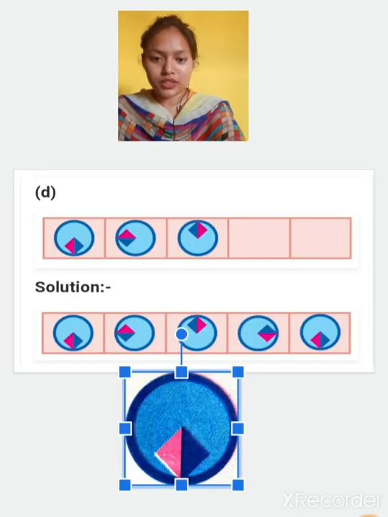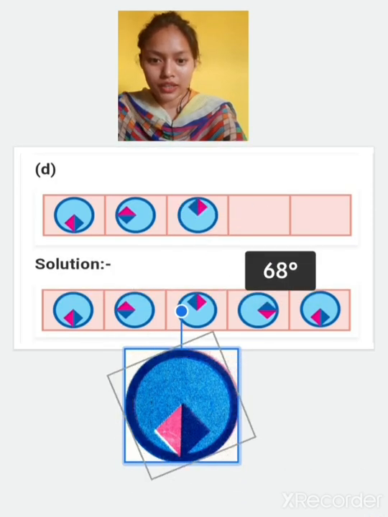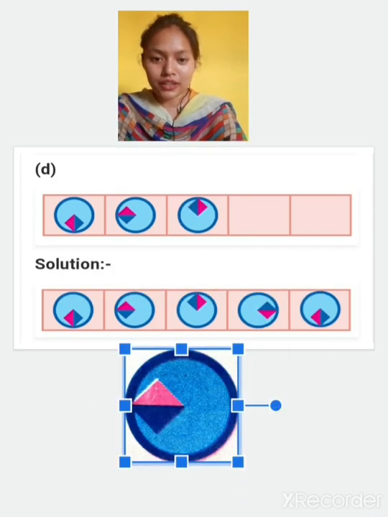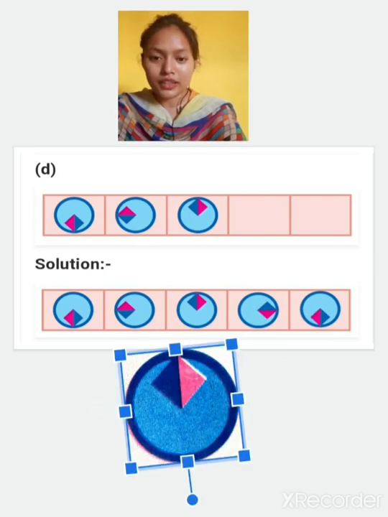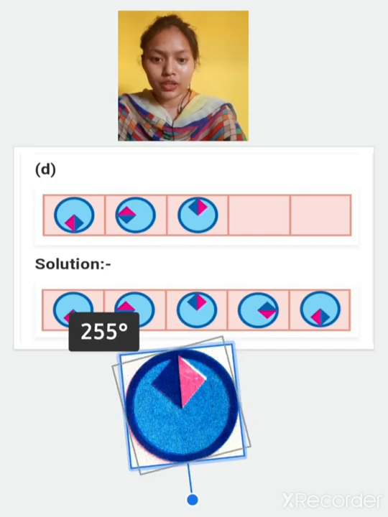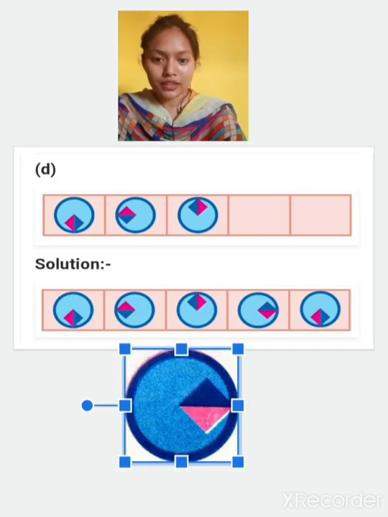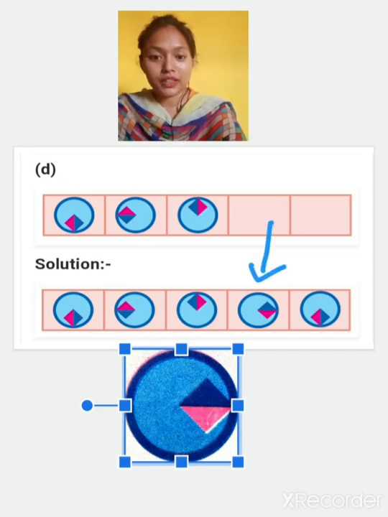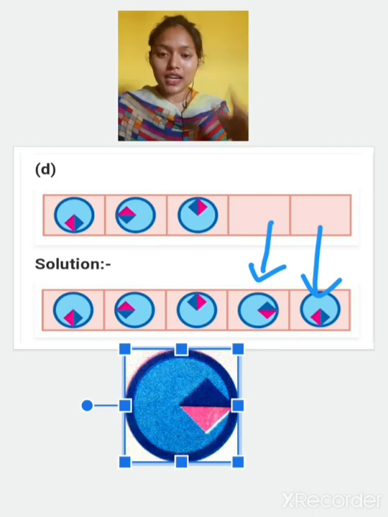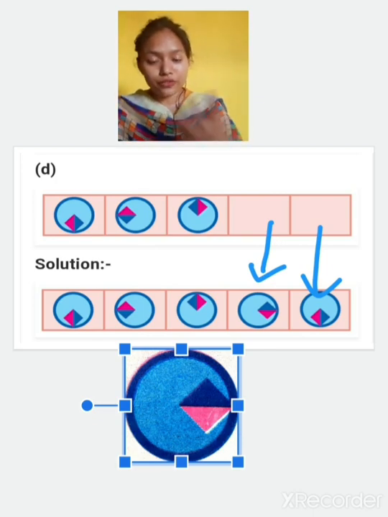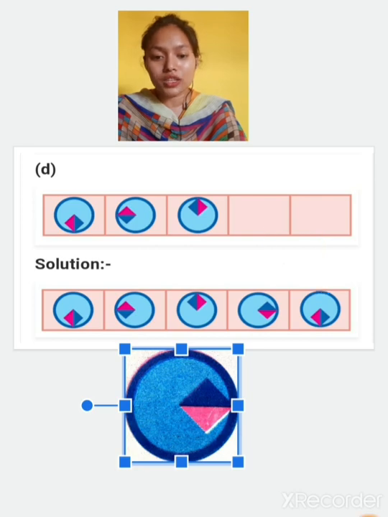Now again the next one, this one. So this is the first figure. Now if we will rotate it again by how much? 90 degree, we will get this figure. Then again we will rotate it 90 degree, we will get the third figure. Now again we have to rotate it 90 degree and see, we will get this figure. So what will come here? This figure will come here. Then again we will rotate this 90 degree, we will get this figure. Okay. So we have to just imagine these things, that when the rotation will be there, how the figures change, and then according to that only you have to draw all these figures.